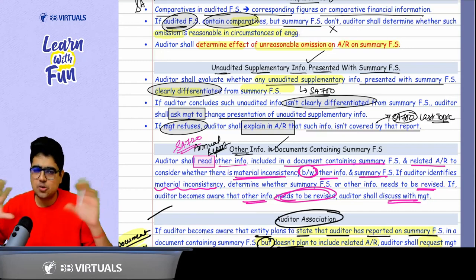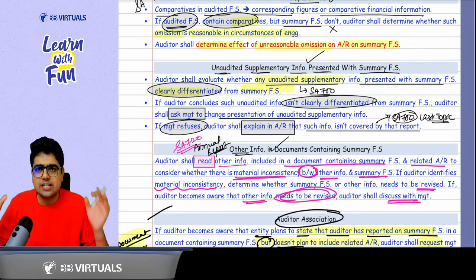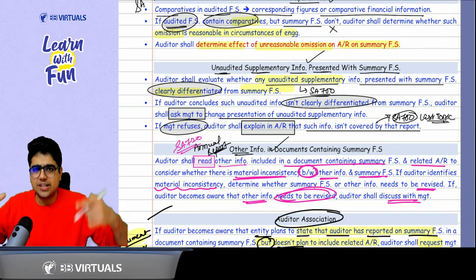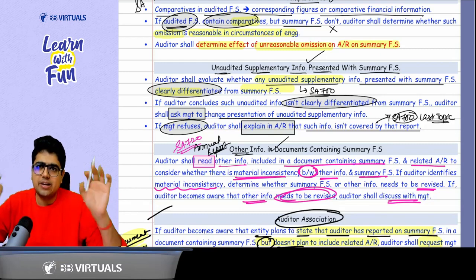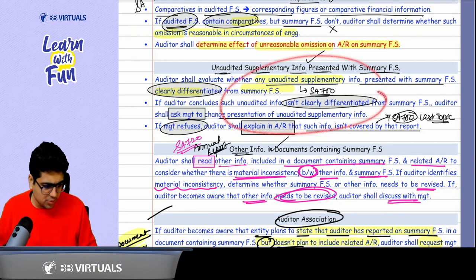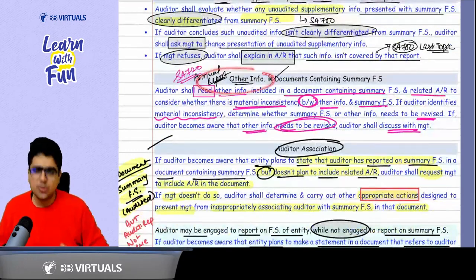If the presentation is not proper, ask the management to rectify it. If management is not rectifying it, not changing the presentation, just write in your audit report that this information is not covered by our audit opinion. This is the same thing we do in SA 700 also.